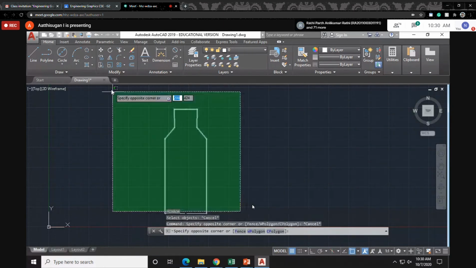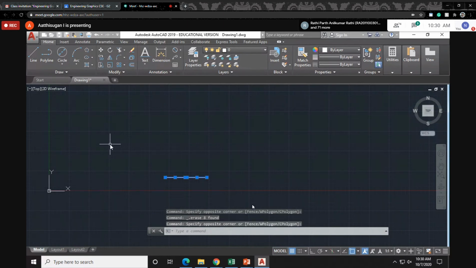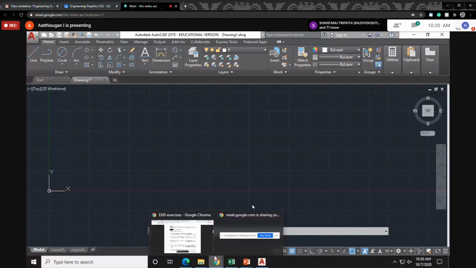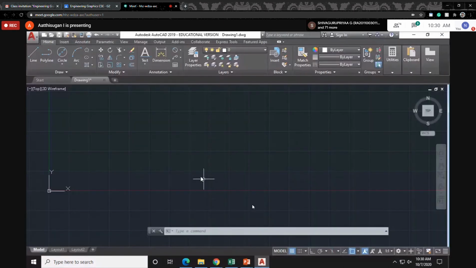Okay, so I'll move to the question, using the eccentricity method. Before that I will draw one parabola, the parabola rectangle method. So this is the first question. In your question they gave a parabola, 100 mm and 80. So how to draw the first question?